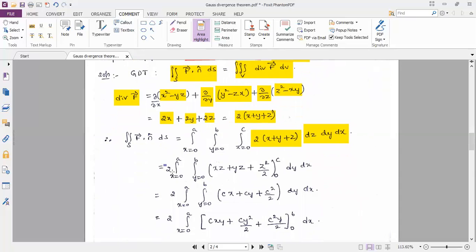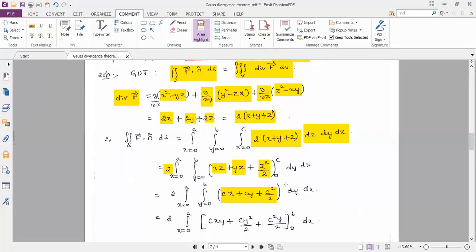2 is a constant, writing outside the integrations. Integration of x plus y plus z with respect to z first. Innermost integral is with respect to z. So x into integration of 1 dz is z, plus y into integration of 1 dz is z. Integration of z dz is z square divided by 2. For z, we are applying the limits, so upper limit is c, lower limit is 0. Applying the limits, we will get cx plus cy plus c square divided by 2.